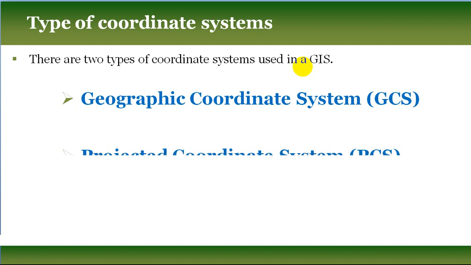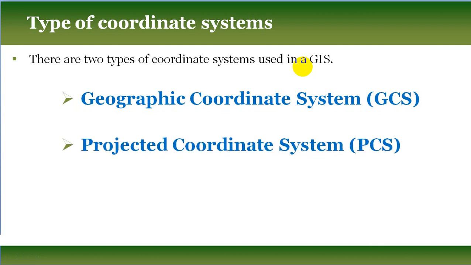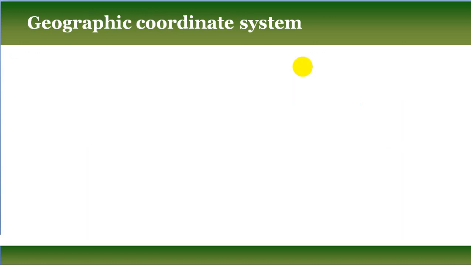Another one is called Projected Coordinate System, or in short PCS. In GIS we mainly use those two types. In the remaining slides we will discuss these two types of coordinate system. Let us start with GCS, or Geographic Coordinate System.